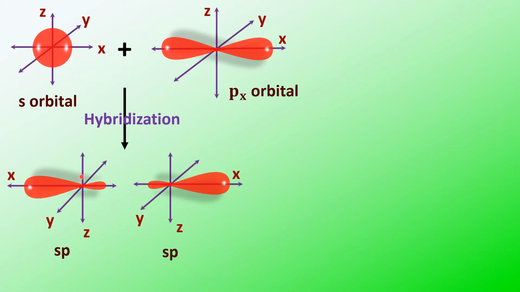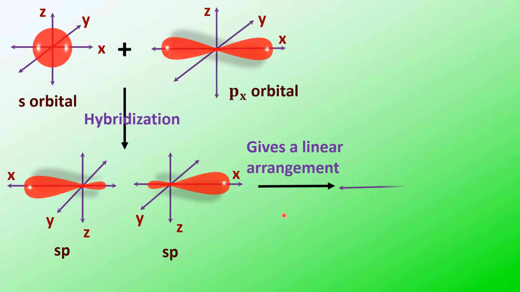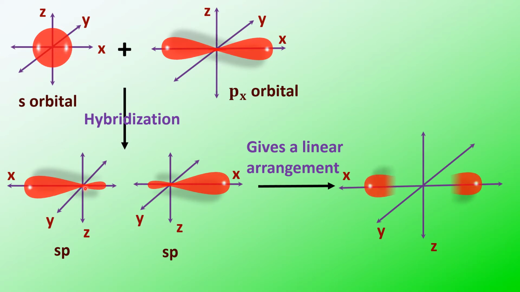So one s and one p undergo hybridization and give rise to two sp hybrid orbitals. If you arrange them, when both of them are combined, they give a linear arrangement. The angle between them is 180 degrees, and this is called the linear sp hybrid orbital.